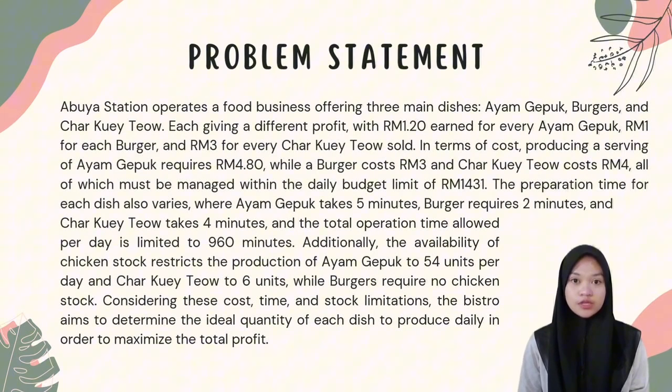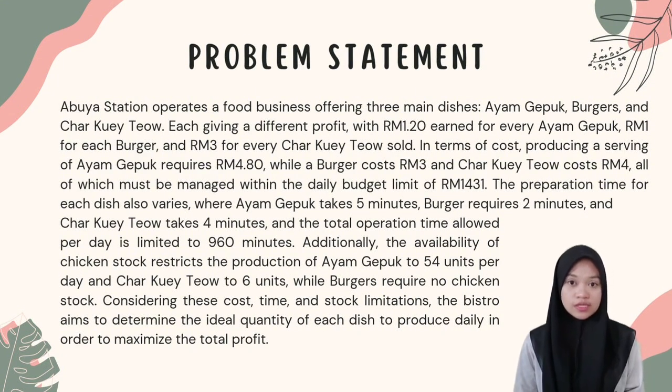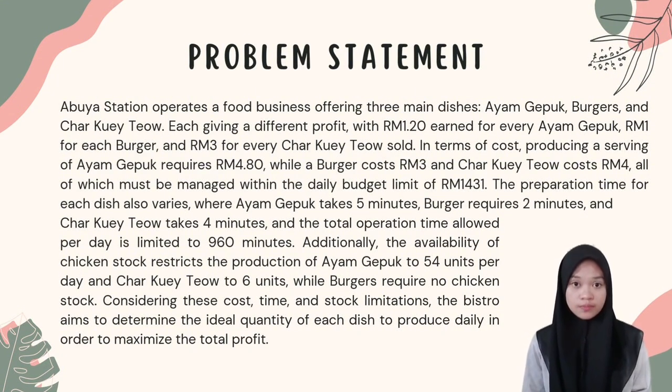The preparation time for each dish also varies, where ayam gepuk takes 5 minutes, burger requires 2 minutes, and char kway teow takes 4 minutes. And the total operation time alone per day is limited to 960 minutes. Additionally, the chicken stock availability restricts the production of ayam gepuk to 54 units per day and char kway teow to 6 units, while burger requires no chicken stock. Considering this cost, time and stock limitation, the bistro aims to determine the ideal quantity of each dish to produce daily in order to maximize the total profit.